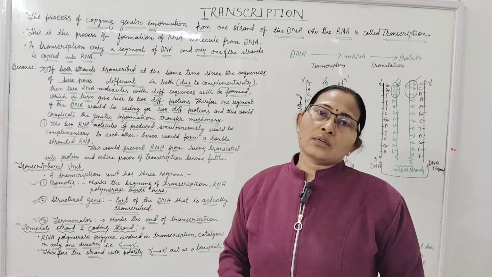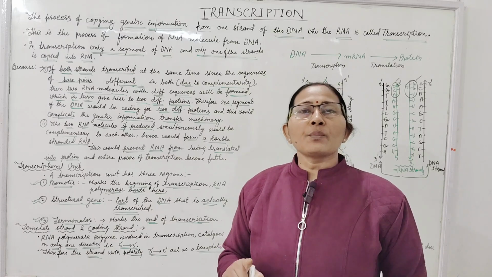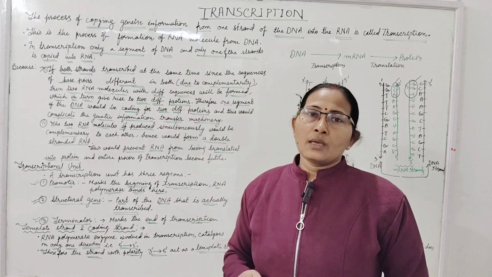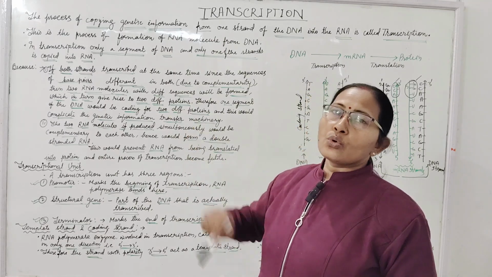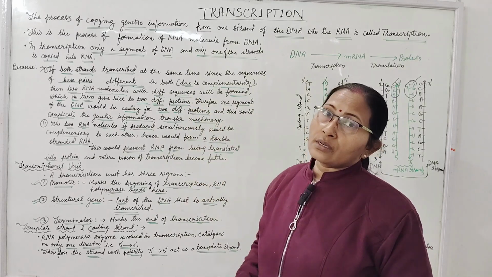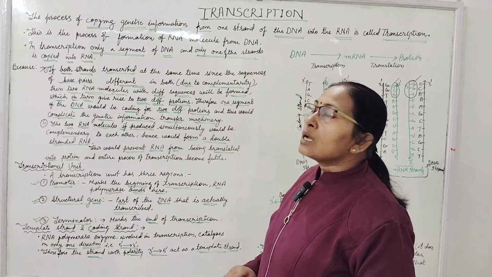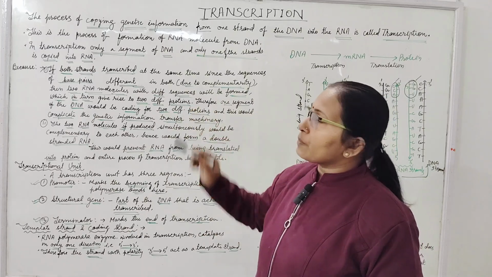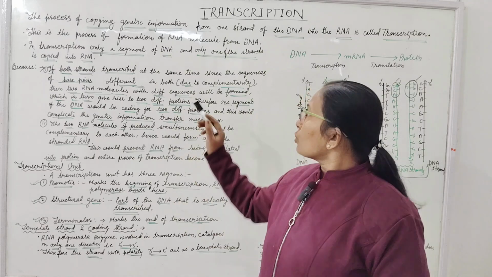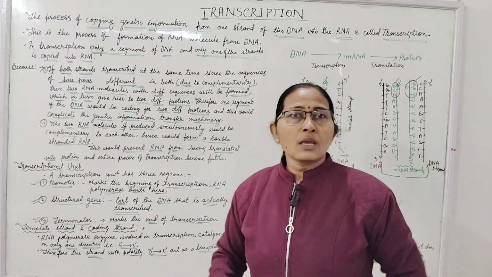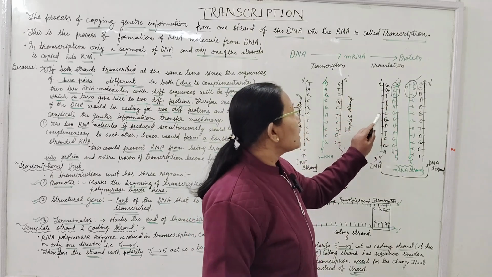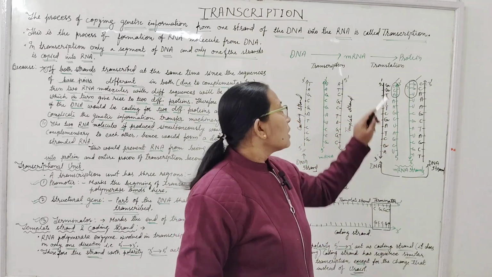Why is only one strand of the DNA used to make RNA, mRNA, messenger RNA? There are two reasons. If both strands were transcribed at the same time, since the sequence of the base pairs is different in both the strands of DNA, due to complementarity, the sequence of base pairs on both strands of the DNA is different.